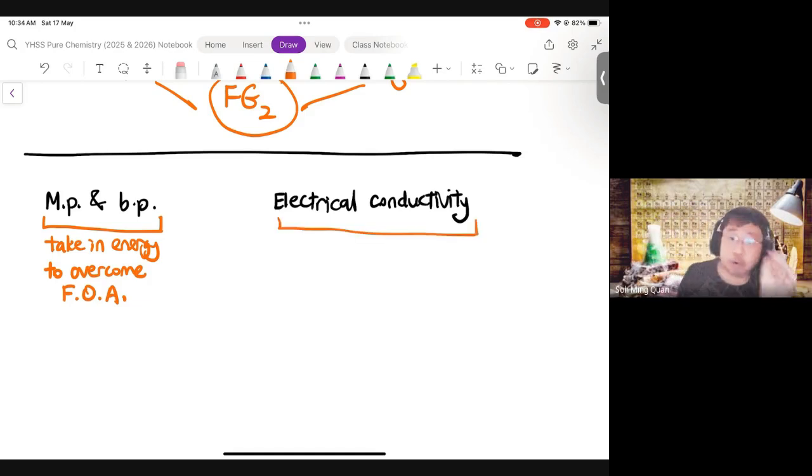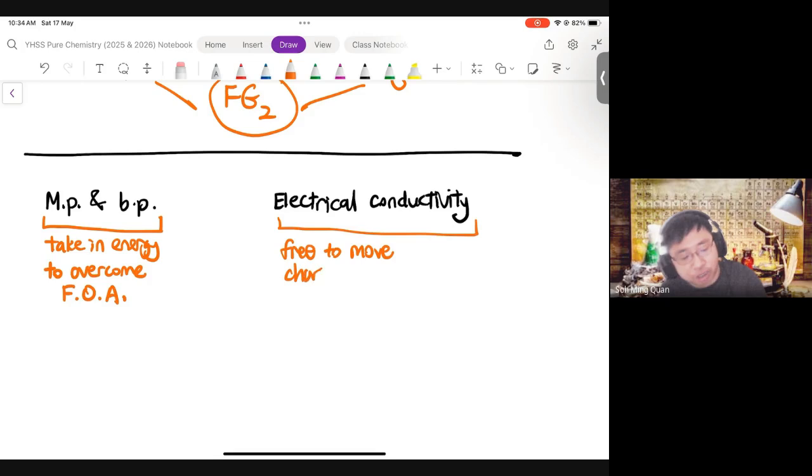Then we come to electrical conductivity. So in Sec 2, you did electricity. You learned this concept of current. Current is the rate of flow of electrical charge. So the idea is charged. Do you have anything which is charged? But beyond that, do we have anything that is charged that can flow? So the idea is free to move, charged particles.